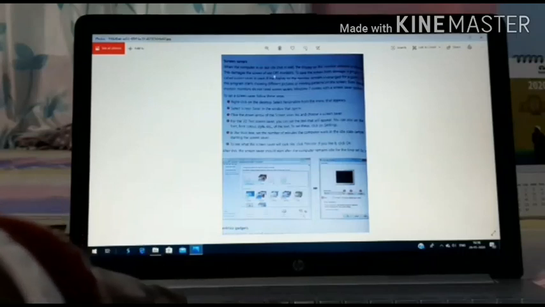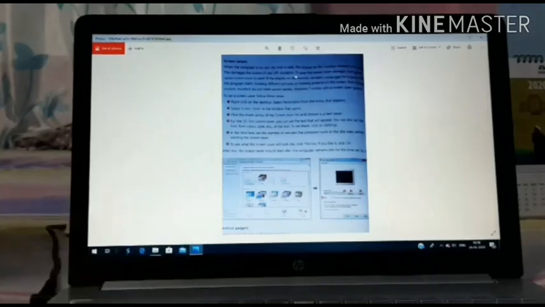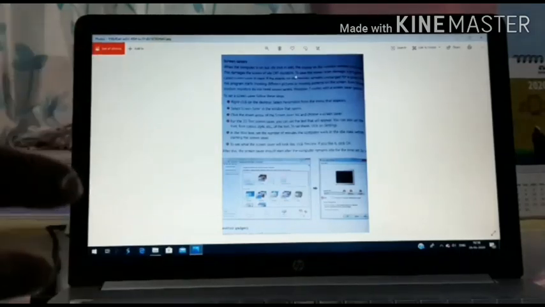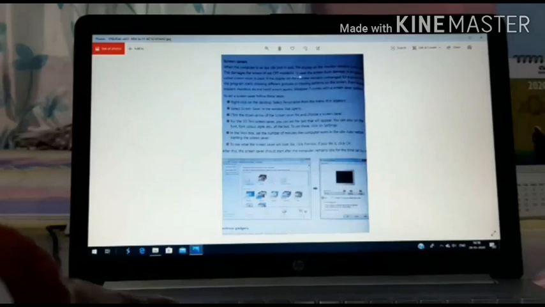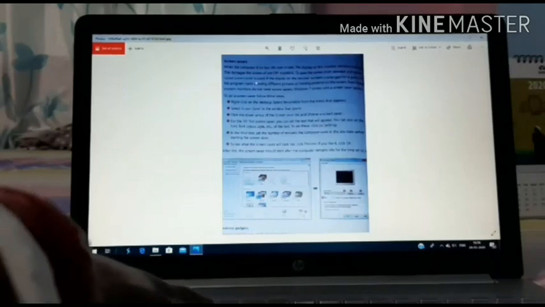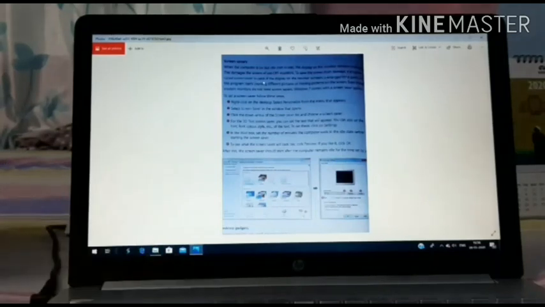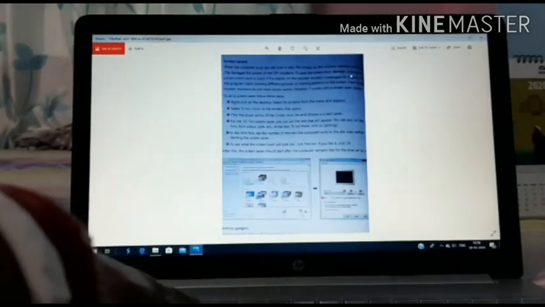This damages the screen of old CRT monitors. If what is coming on the screen continues to be exposed continuously, this will damage the screen of old CRT monitors. To save the screen from damage, a program called Screensaver is used. Why is Screensaver used? Screensaver is a program used to save the screen from damage.